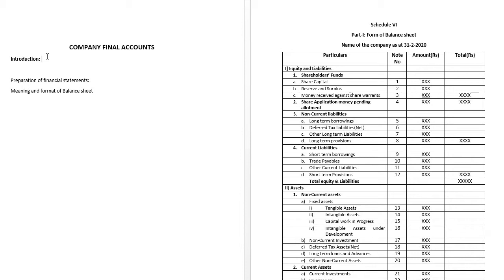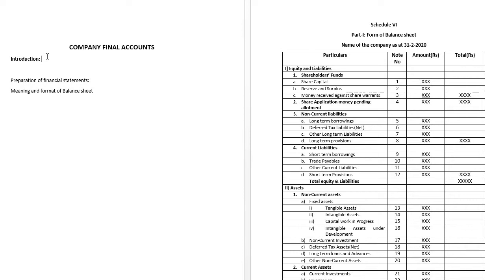Earlier, the Companies Act of 1956 was the main specified act available in order to prepare the final accounts in a specified format.